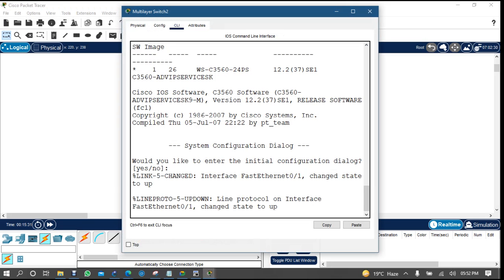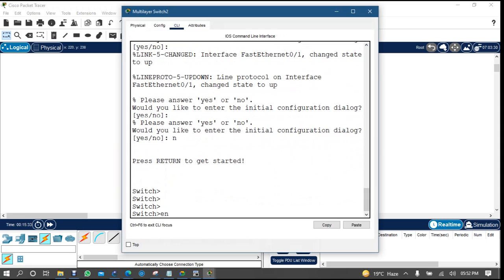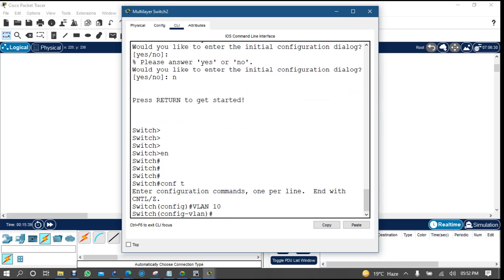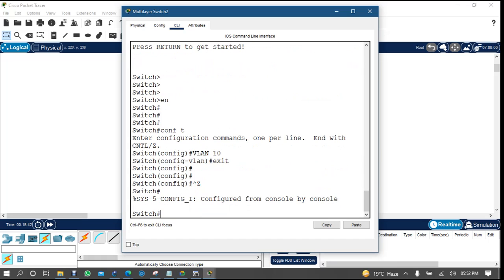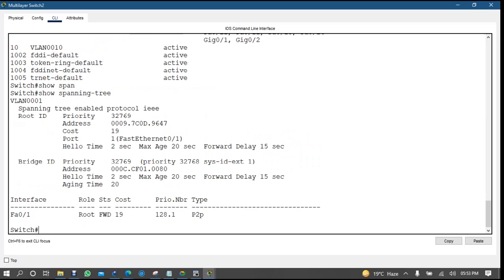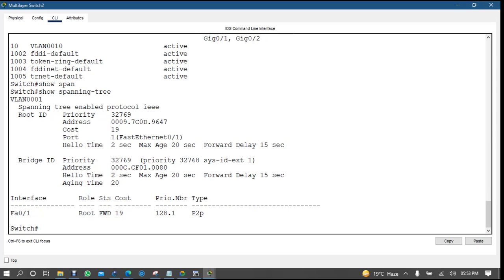Now I came here, enable, conf t, VLAN 10, exit. Show VLAN brief. Here you are seeing active, right? But show spanning tree. I created VLAN 10. Are you getting any VLAN 10 instance here? No, you are getting only the VLAN 1 instance, but where is VLAN 10?